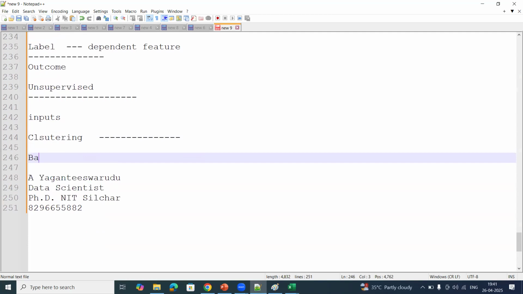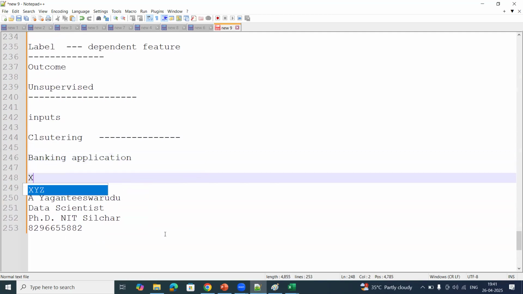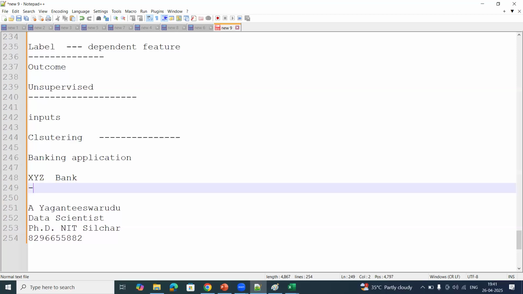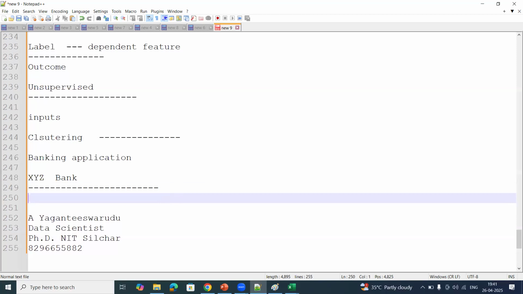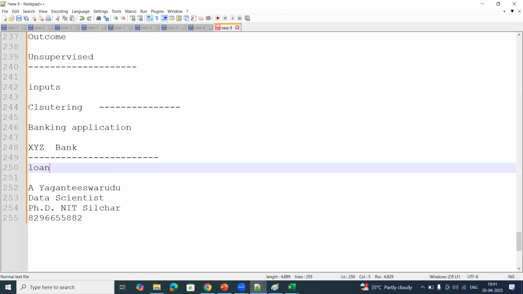Let us take a simple banking application. Let us assume XYZ bank came and the bank manager gave us a project where we have to design a loan approval system.